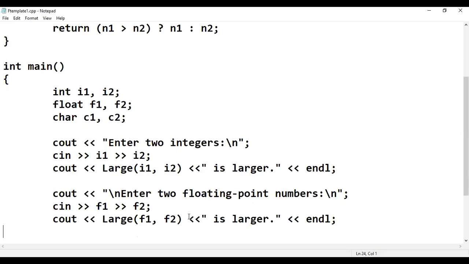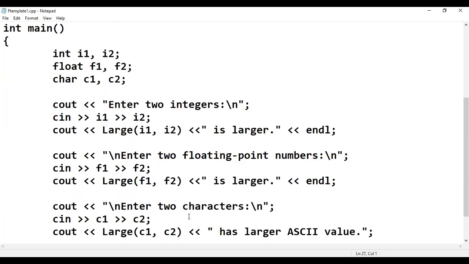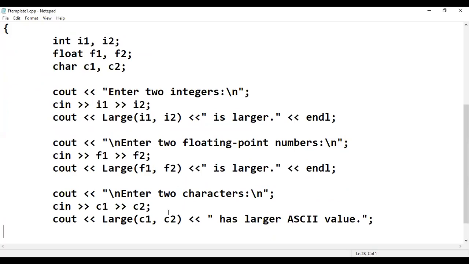If it is a floating value, it should generate the largest floating value. And similarly it will be for character. As I told, for character we'll expect the ASCII value, and depending on this ASCII value it should compare the values and generate the output.